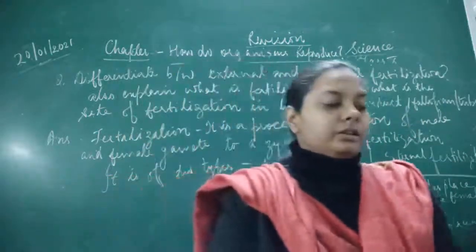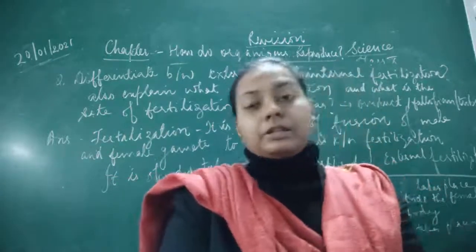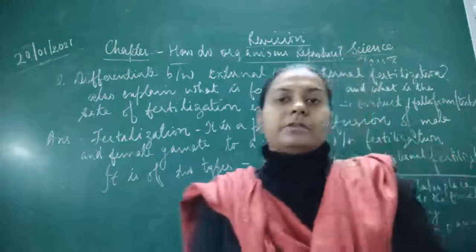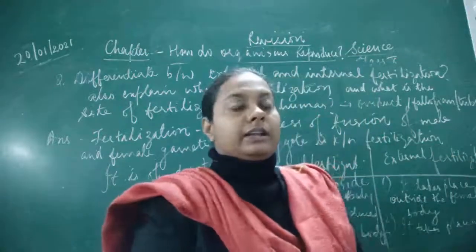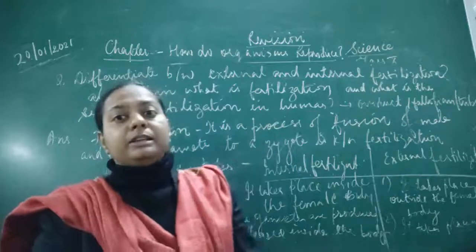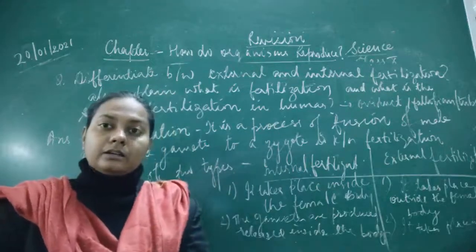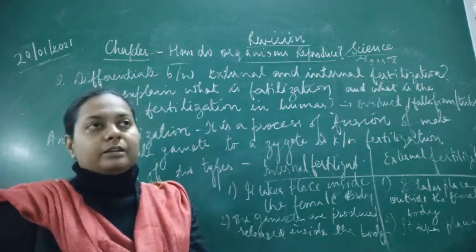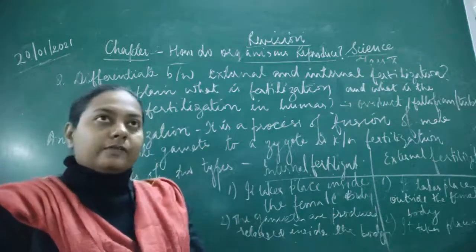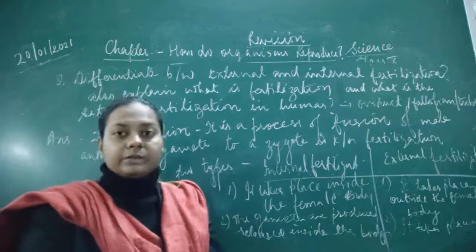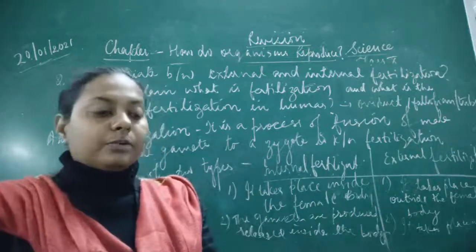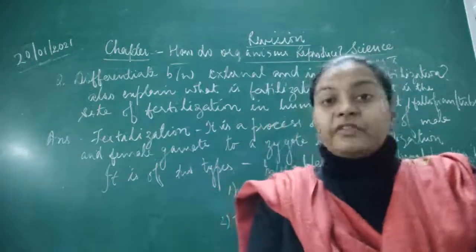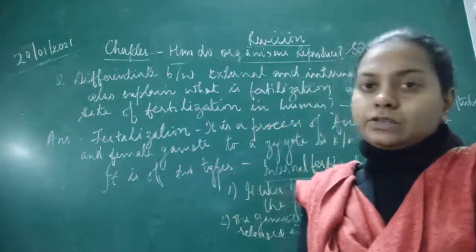So this was about the question related to this part, and then you can write down some examples. Internal fertilization takes place in bigger animals, like human beings, cows, and monkeys. Similarly, external fertilization takes place in small animals such as frogs, some birds, and fish.